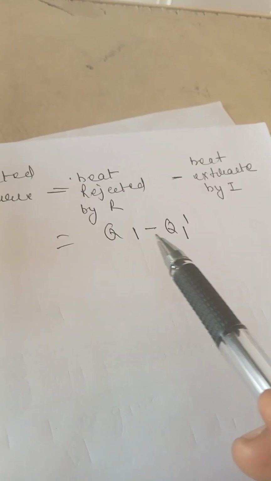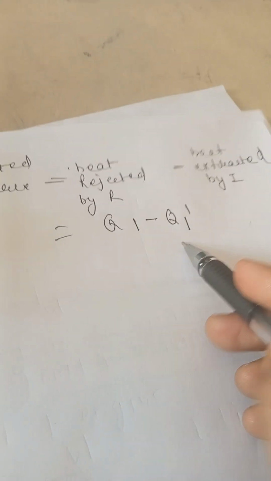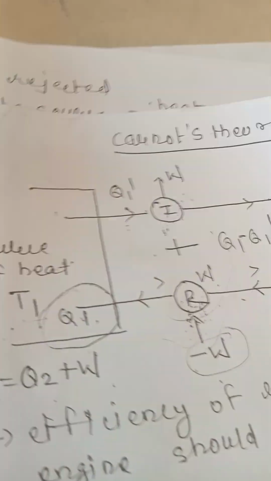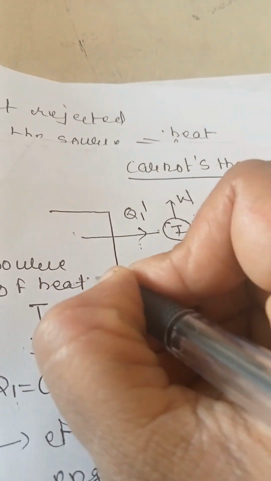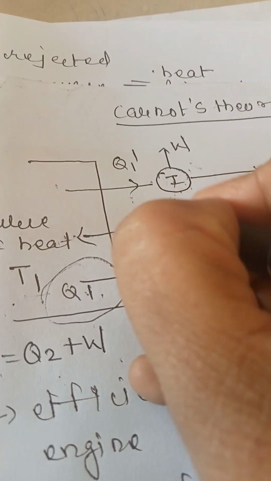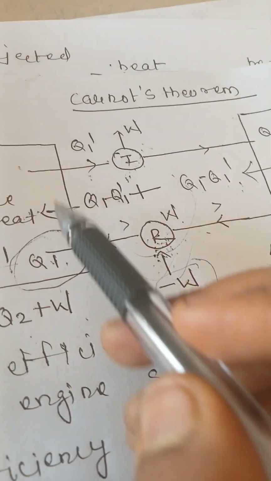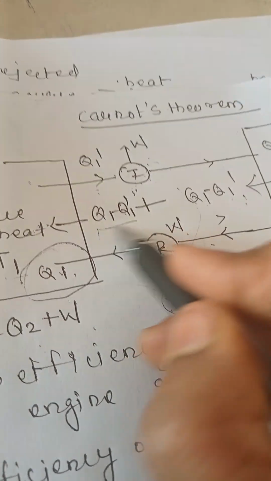So Q1 minus Q1 dash heat is extracted from the sink and Q1 minus Q1 dash heat is rejected to the source.